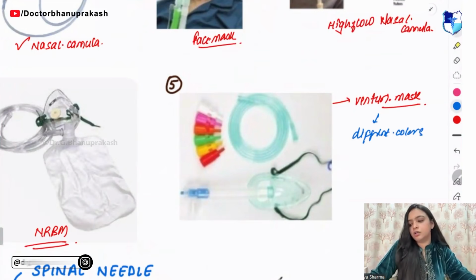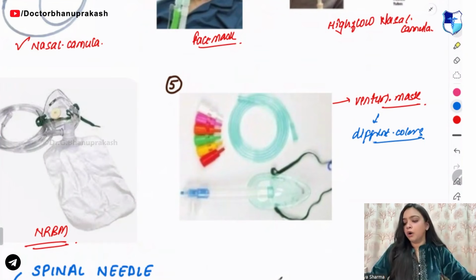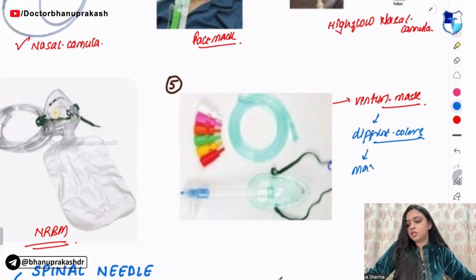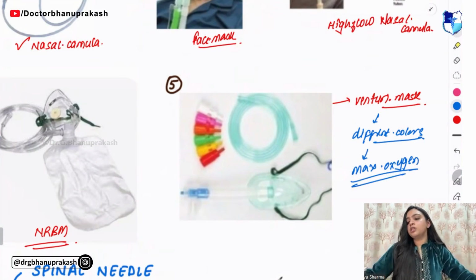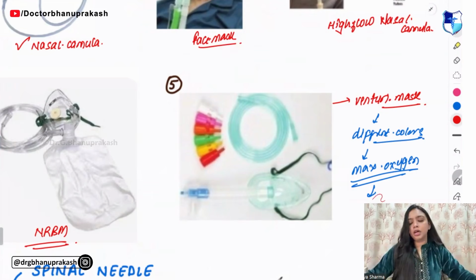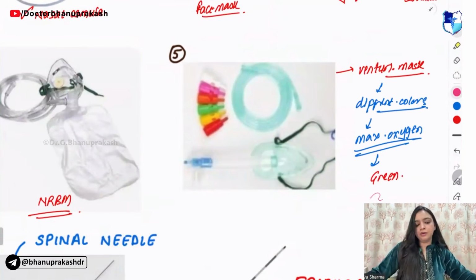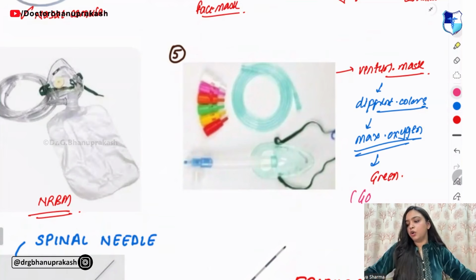Different colors, okay? In Venturi mask, you have different colors. Now, the maximum oxygen delivery is by which color? It is by green color. So remember it with the mnemonic of what? You can remember it with the mnemonic of go. So go means go green.